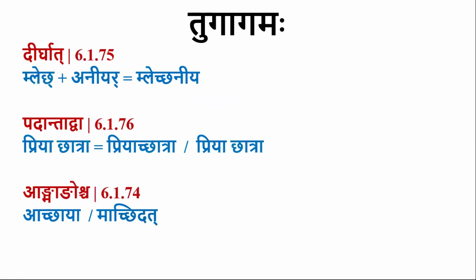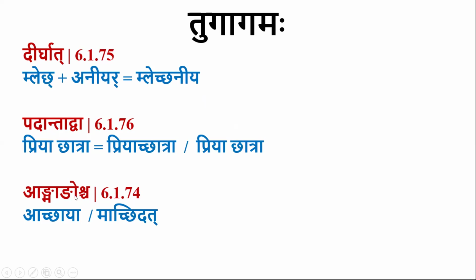So we studied these three sutras: Dirgat, Padantadva, Ang Mangoscha. By Dirgat, Dirghaswara will get Tugagama when it is followed by Chakara. By Padantadva, Dirghaswara will get Tugagama optionally if that Dirghaswara is at the end of a Pada and is followed by Chakara.